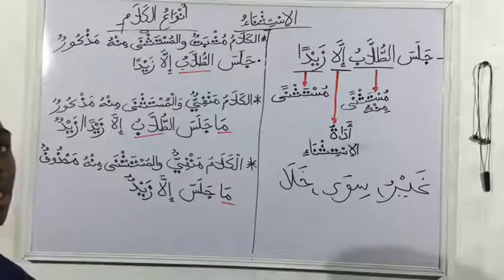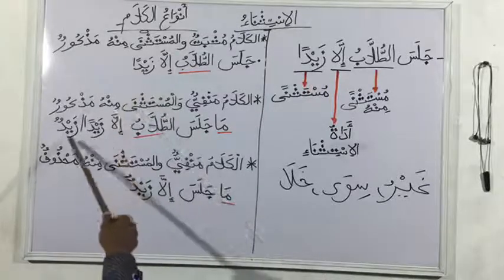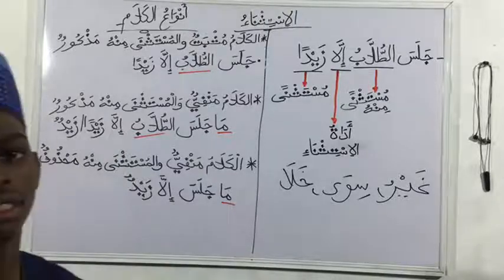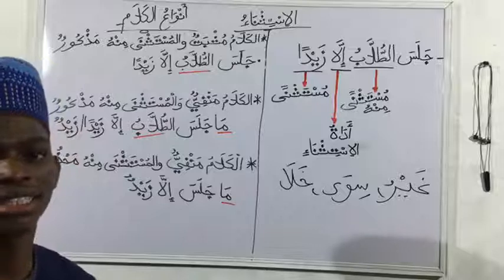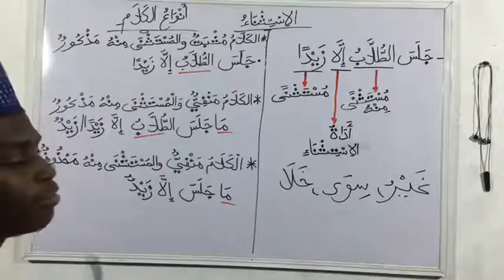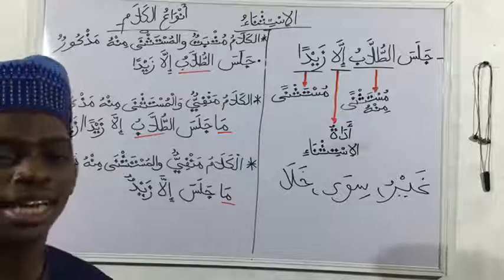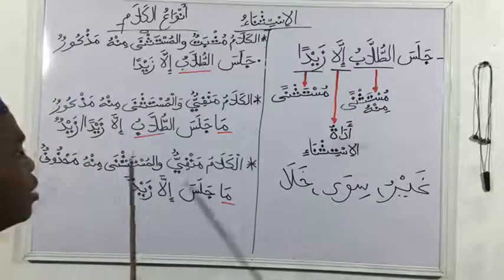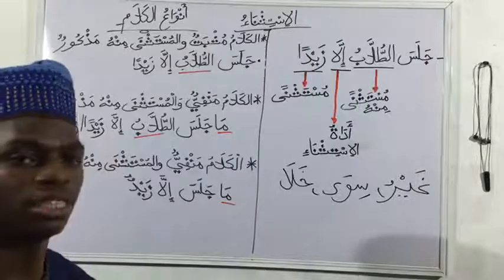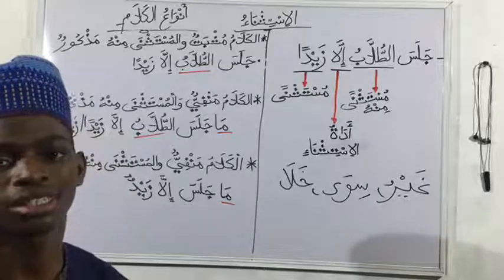So now, what are the rulings guiding these cases? Why do we have Zayd with Fatha here, and Dhamma here, and sometimes Fatha here? What are the rulings that are guiding this mustasna? When we see a different statement in different halat, or maybe we change the adat of istisna, how will that affect the state of Zayd? All of the rulings guiding the different types of mustasna, the different cases where we find mustasna, will be discussed in subsequent lessons, inshallah.